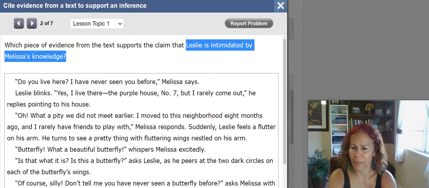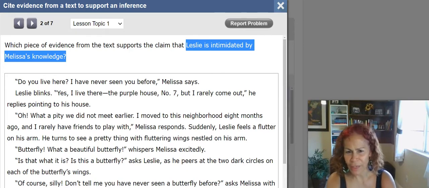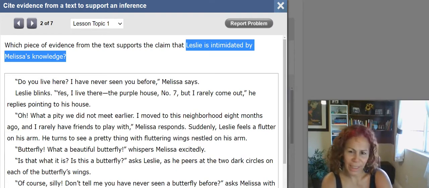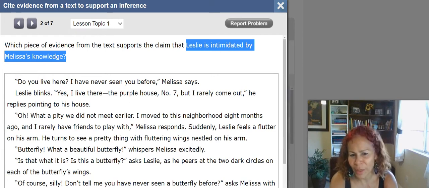All right, let's read it. "Do you live here? I have never seen you before," Melissa says. Leslie blinks. "Yes, I live there, the purple house, number 7, but I rarely come out," he replies, pointing to his house. "Oh, what a pity we did not meet earlier. I moved to this neighborhood 8 months ago, and I rarely have friends to play with," Melissa responds. Suddenly, Leslie feels a flutter on his arm. He turns to see a pretty thing with fluttering wings nestled on his arm.